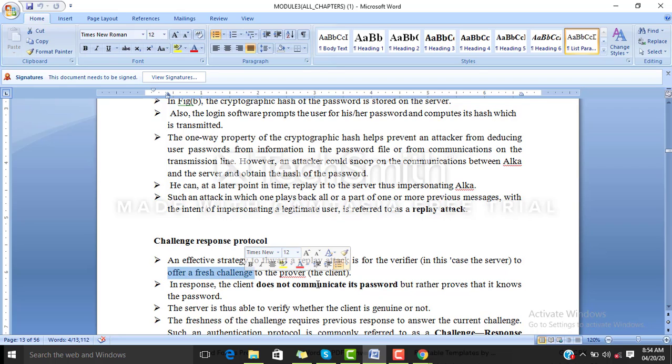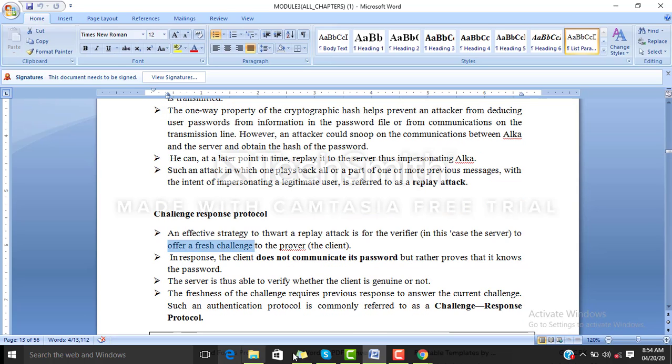Instead of that, it has to prove that it knows the password. By that, the server will verify whether the client is genuine or not. That is the main thing that happens in the challenge response protocol.